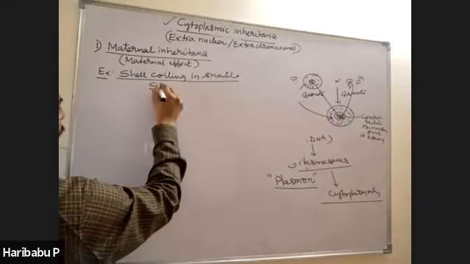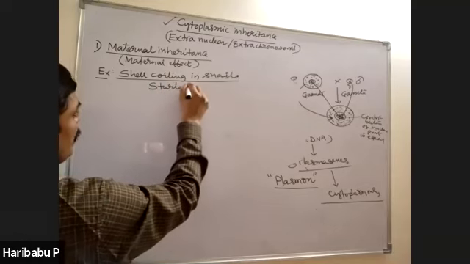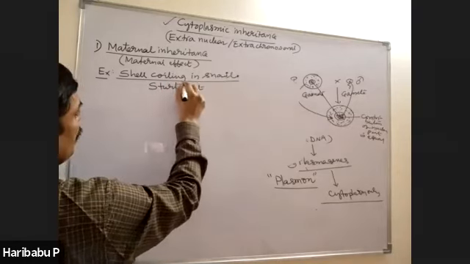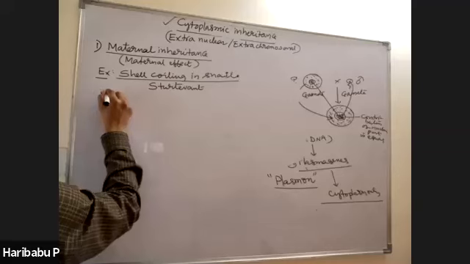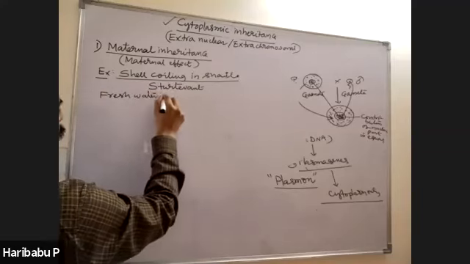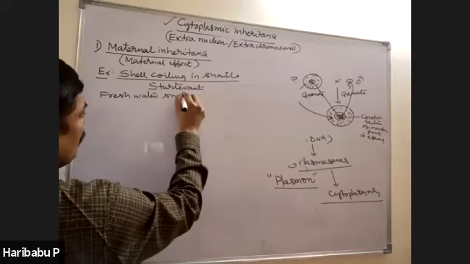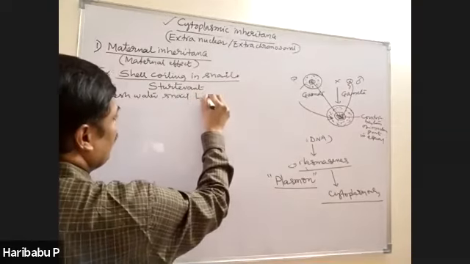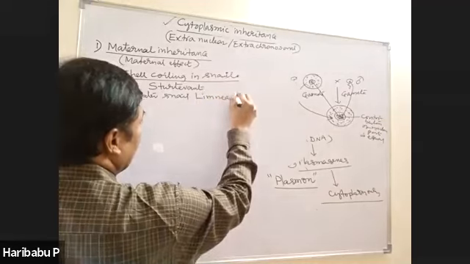Alfred Sturtevant studied shell coiling in the freshwater snail Limnaea peregra.